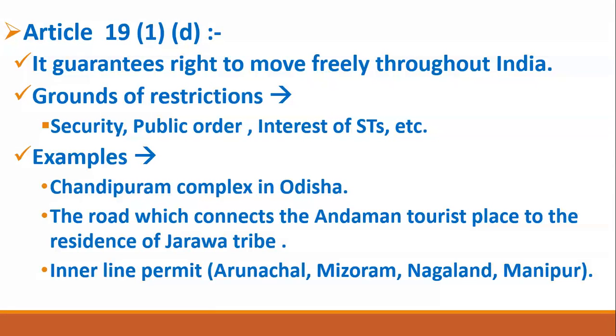So what did these tourists do? These tourists came into contact with the people of the Jarawa tribe, and they transferred harmful bacteria from their bodies to the bodies of the Jarawa tribe. Due to this, many people of the Jarawa tribe caught bacterial diseases and died. Why? Because they do not have doctors and antibiotics to treat them. So tourists were violating their right to life. First of all, they were violating their dignified life, and secondly, they were indirectly killing them by giving them bacteria.